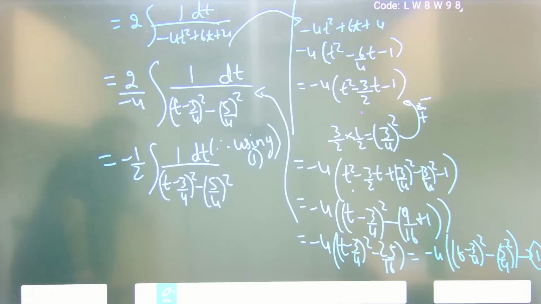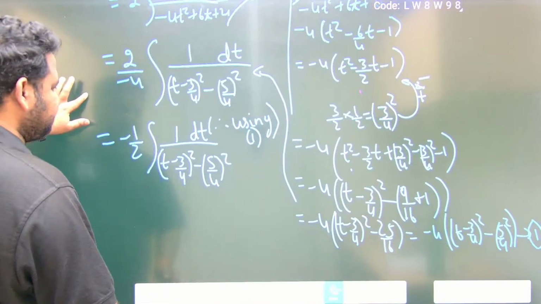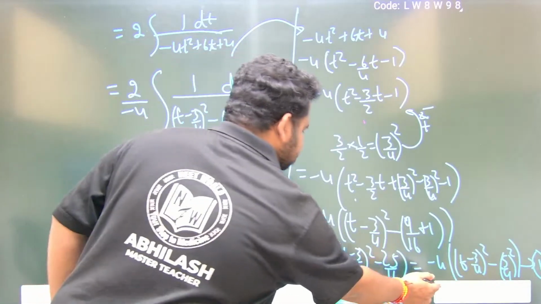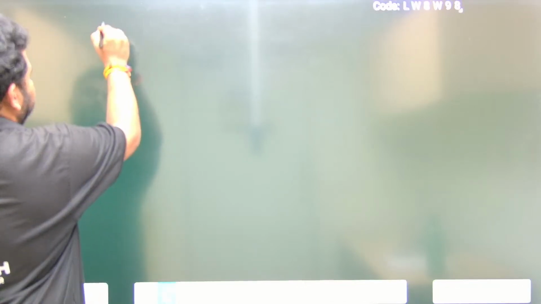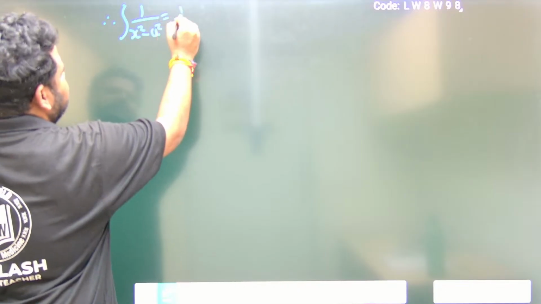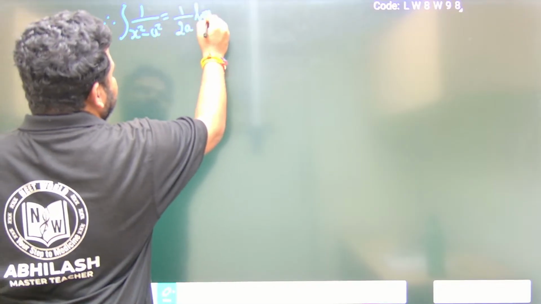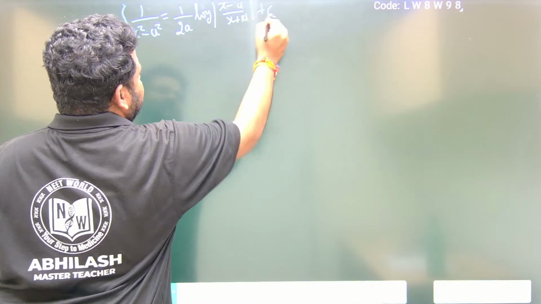So this is of the form 1 by x square minus a square. The integral of 1 by x square minus a square is 1 by 2a times log of modulus of (x minus a) by (x plus a), plus c. Okay, this is the formula we will be using.